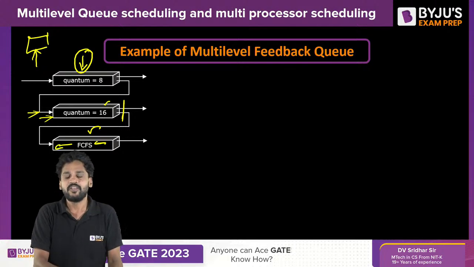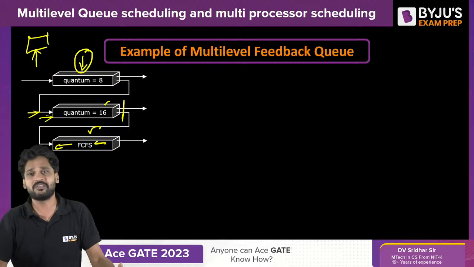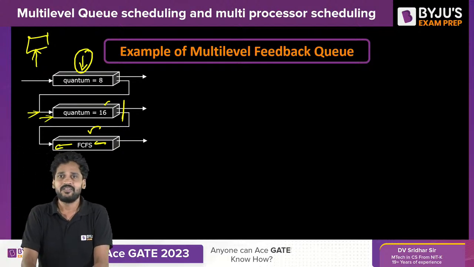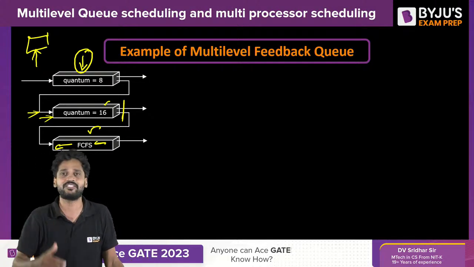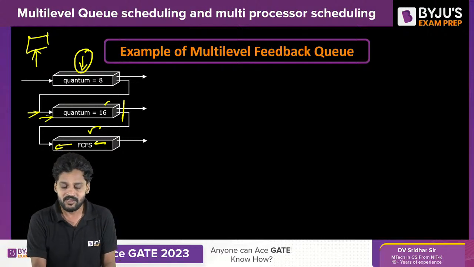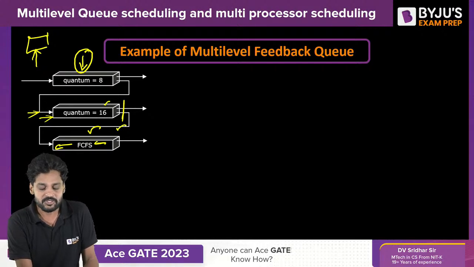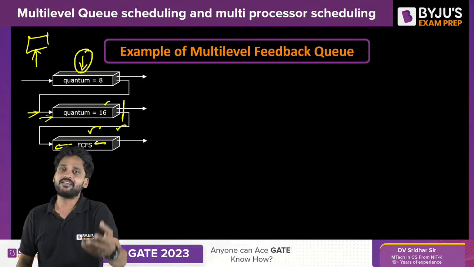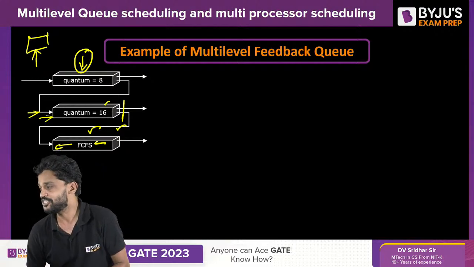In the third queue, if you think sensibly, only the longest processes remain in the system, right? The processes that are available within the system are the longest processes. Any process which would take more than 24 milliseconds is the longest process ever, right? So obviously the system is left only with FCFS for the longest processes. Let them execute any time they want. I hope I made myself clear. Yes or no?